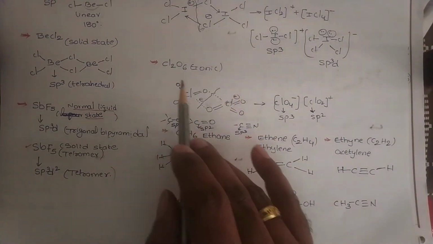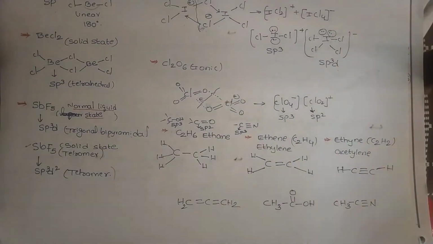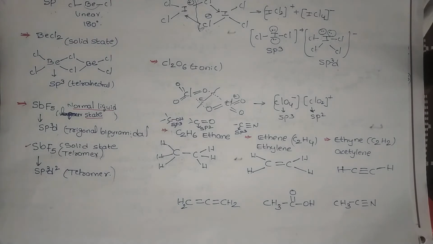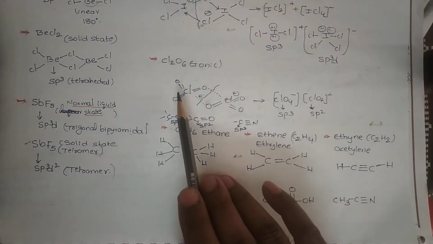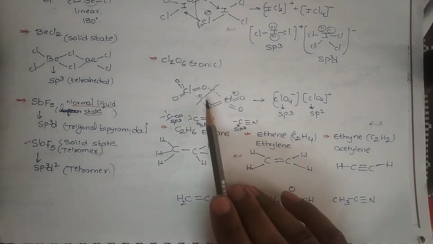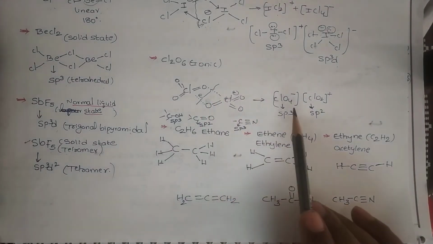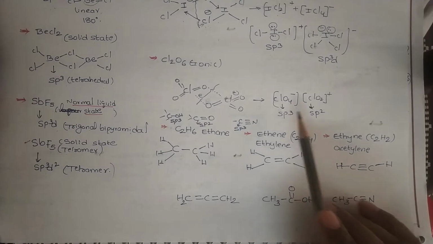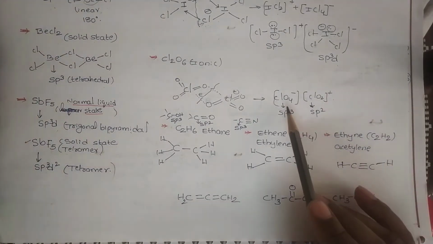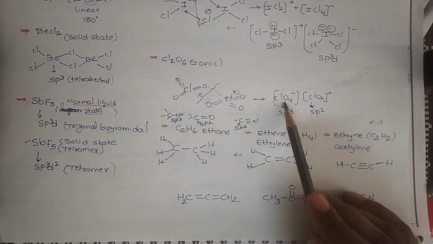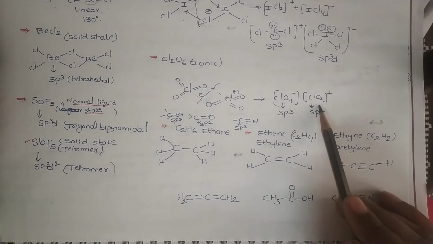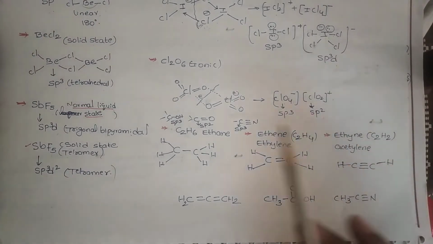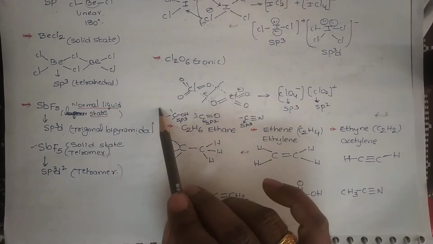In Cl2O6 ionic form, like this I2Cl6 structure, in this Cl2O6 the bond migrates like this, and we get ClO4 minus and ClO2 plus. In ClO4 minus the central atom chlorine undergoes sp3. In ClO2 plus the central atom chlorine undergoes sp2 hybridization. Come to organic, some exceptions are there.